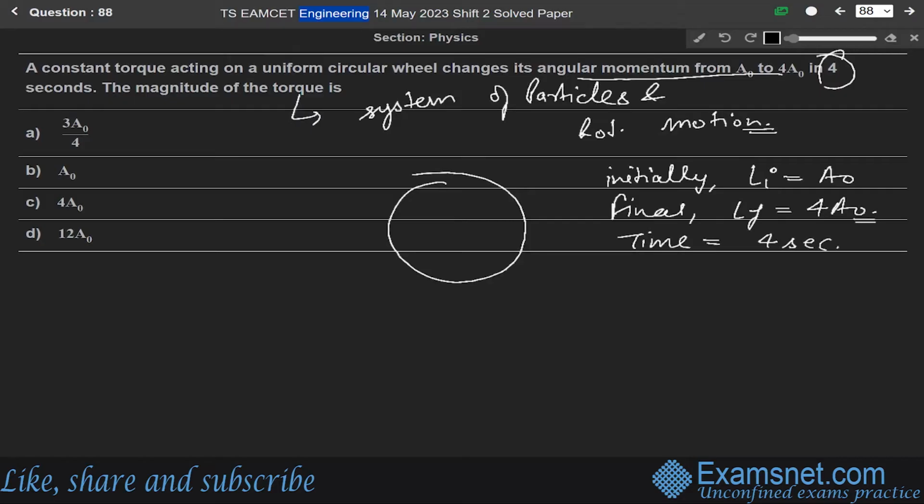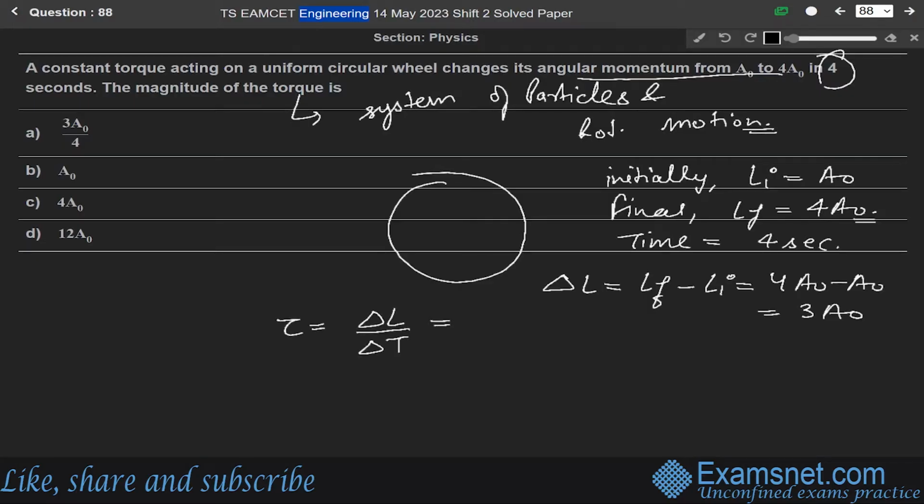So change in angular momentum delta L will be equal to final minus initial, which means 4A0 minus A0, so it will be equal to 3A0. So the magnitude of the torque tau is the change in angular momentum over change in time. So 3A0 over time 4. So 3 by 4 A0 is the correct answer, which means option A is the correct option.